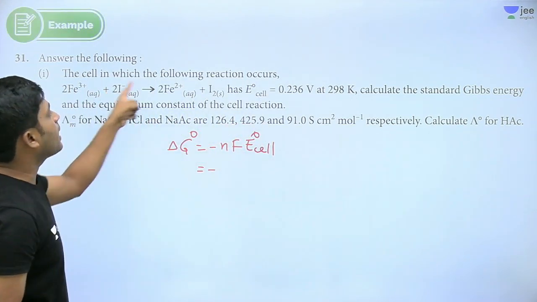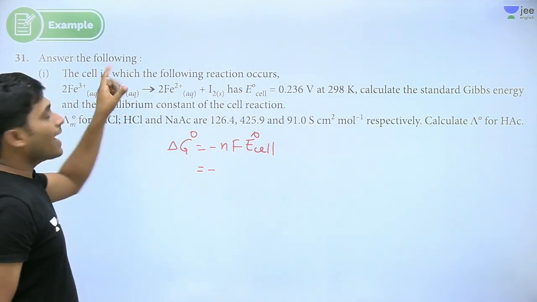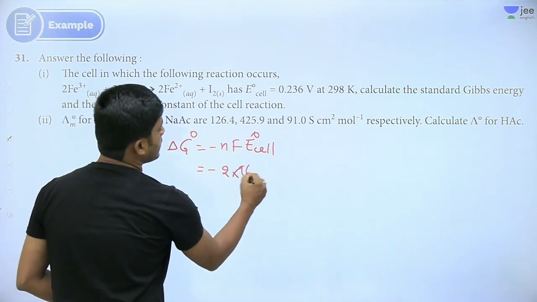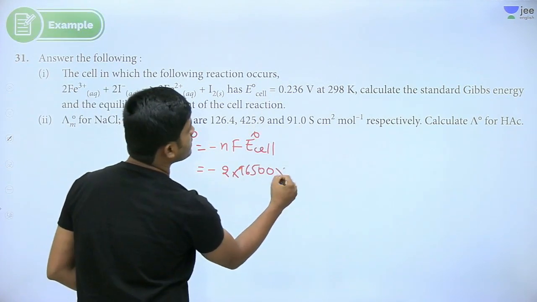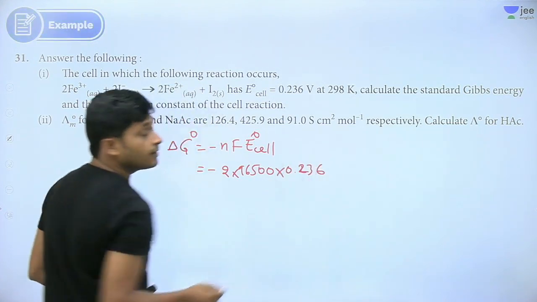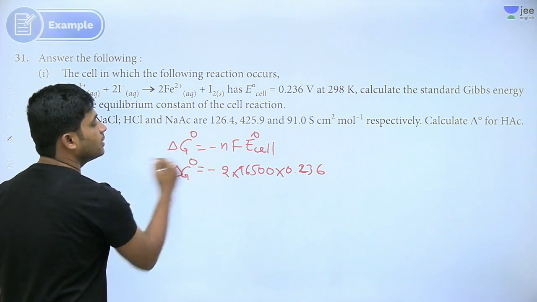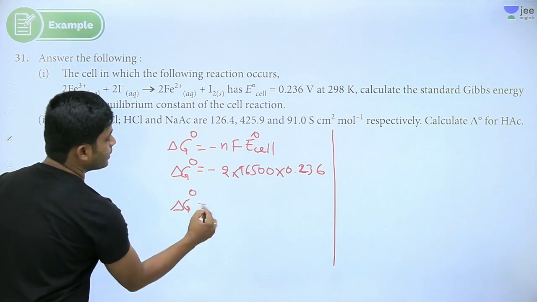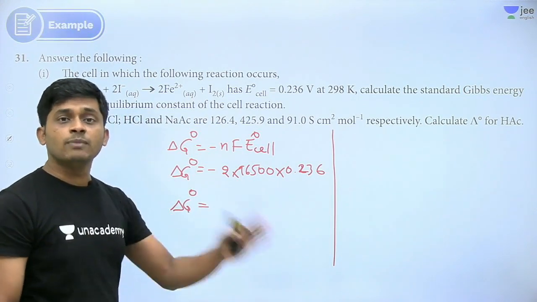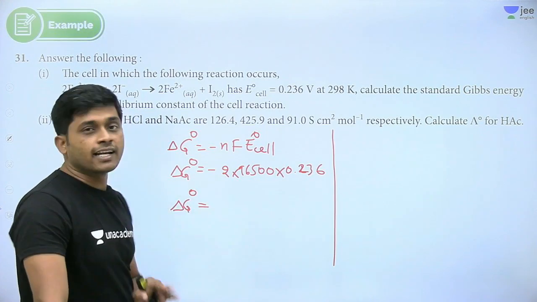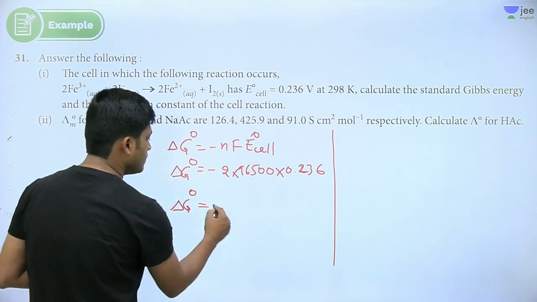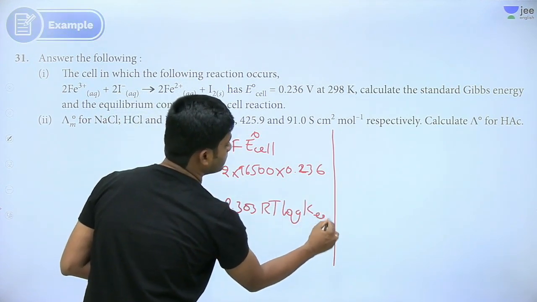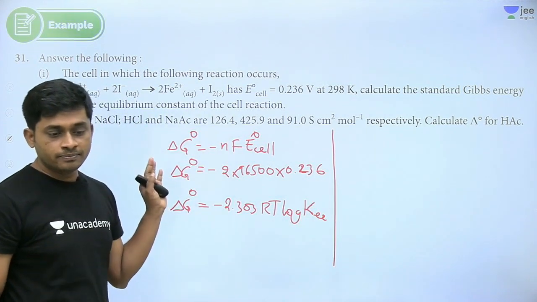See here, I minus to I2. 2I minus, that means 2 electrons are involved. So minus 2 into 96500, and E0 cell is given as 0.236. Delta G0 we got now. After this, delta G0 equals minus 2.303 RT log K, the equilibrium constant. We can find the equilibrium constant also.